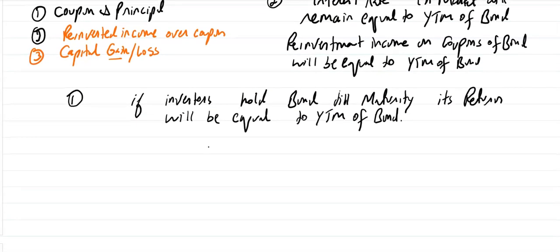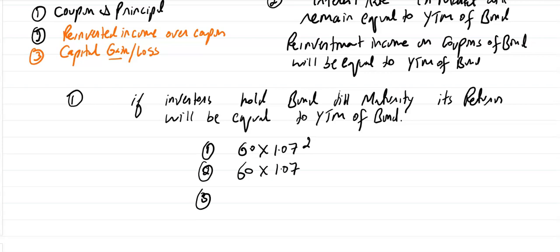In the first year, you will receive 60 and that will be invested for 2 years. In the second year, you will receive 60 that will be invested for 1 year. And at the end of the third year, you will receive 60 plus 1000 that will not be invested because you are receiving these payments at maturity.